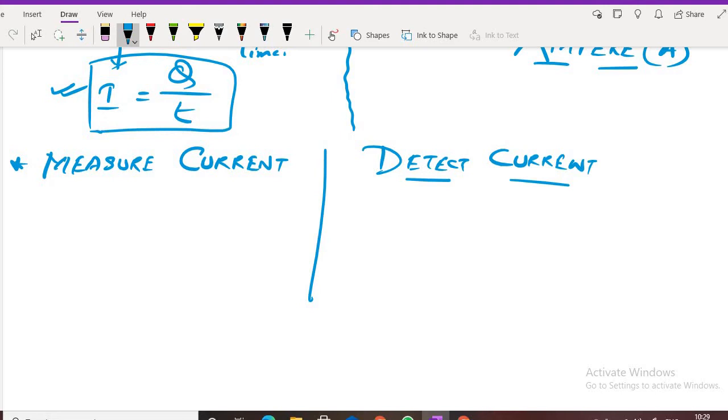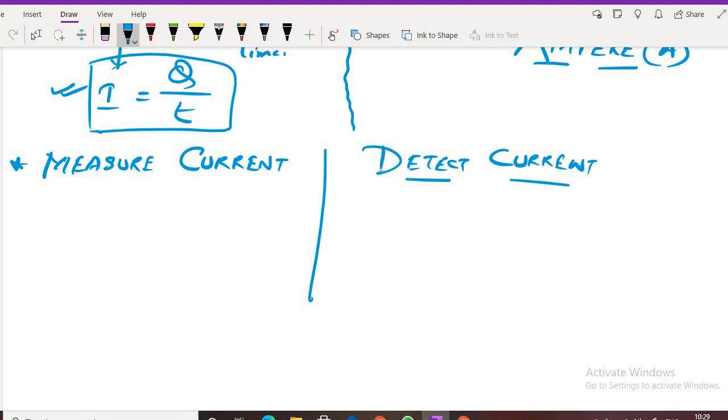Come on, tell me. Suppose I am giving you a new refrigerator at your home. I will tell you, is current there or not? Just check. What will you do, touch the wires inside? Or will you use a technique? No, sir. We will use some instrument. We will use some device. So, we have to know how to detect current.